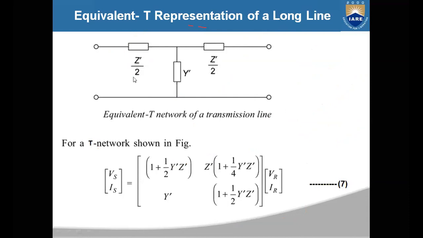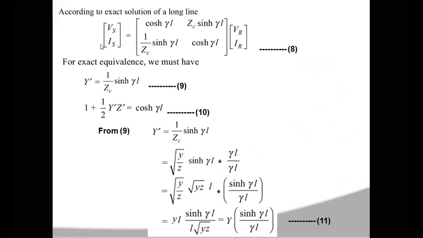Now again you have to take the exact solution of your long transmission line, which is represented in matrix form as VS, IS is equal to [cosh gamma L, ZC sinh gamma L; sinh gamma L by ZC, cosh gamma L] into VR, IR.